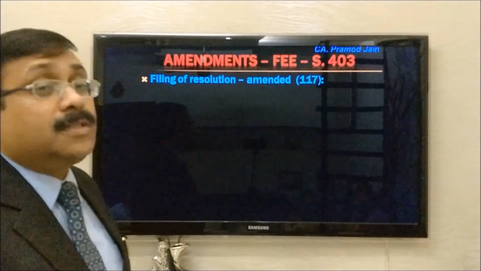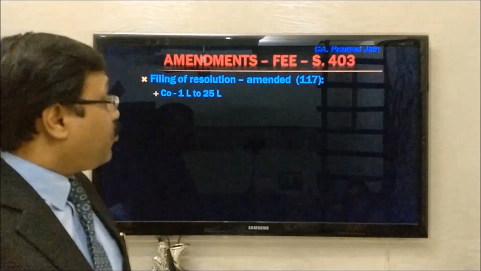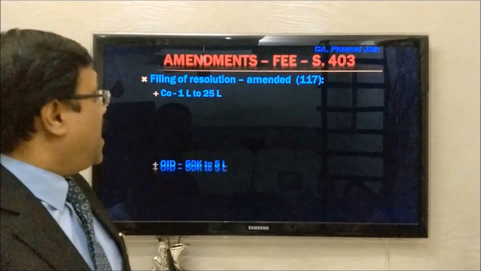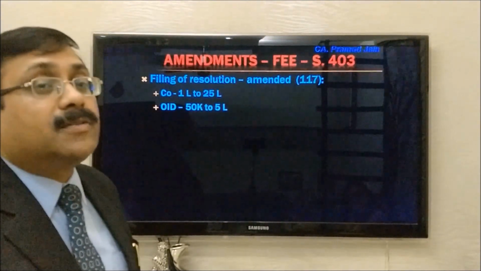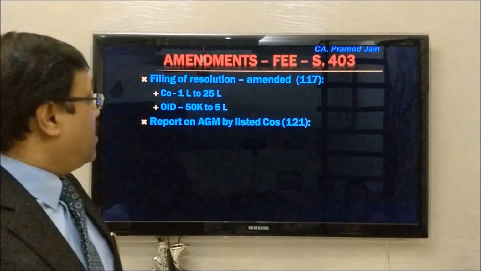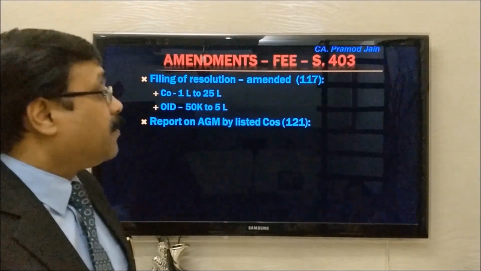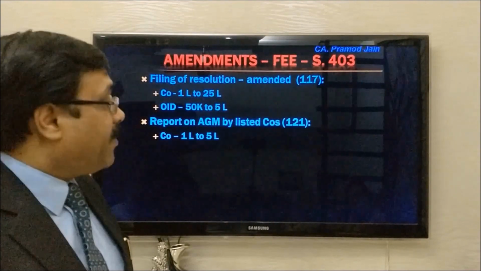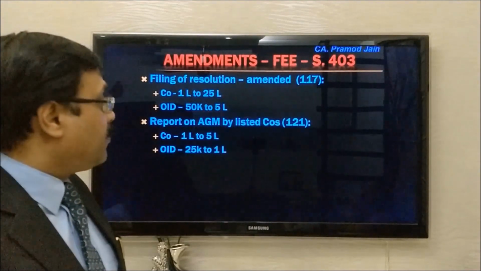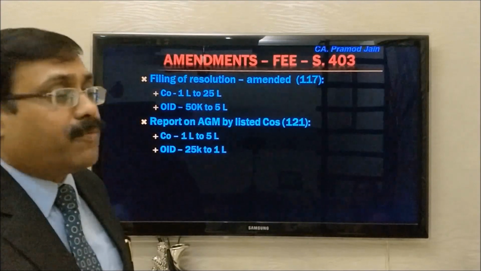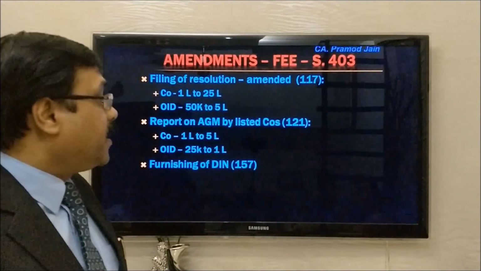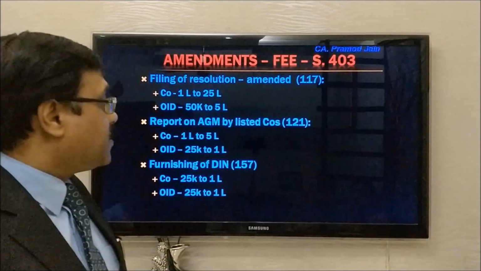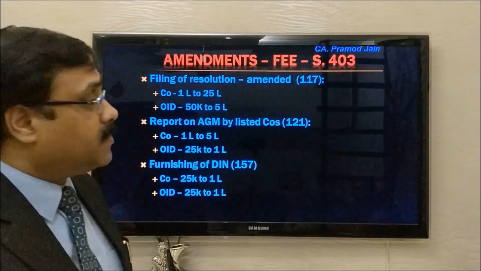For filing of the resolution MGT-14, the fine is on company minimum 1 lakh, maximum 25 lakhs, and officer in default minimum 50,000, maximum 5 lakhs. Report on AGM by listed company, section 121: on the company, minimum fine 1 lakh, maximum 5 lakhs, and the officer in default 25,000 minimum, maximum 1 lakh. And for furnishing of DIN under section 157, company 25,000 to 1 lakh rupees, and officer in default 25,000 to 1 lakh.